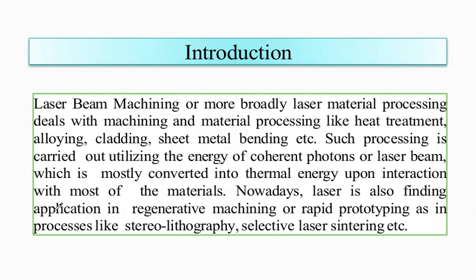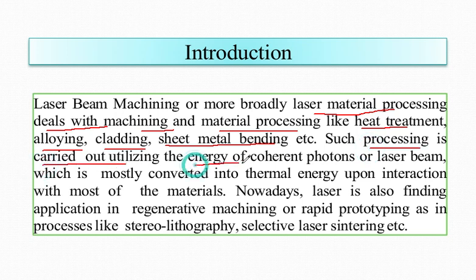So as we were looking for a general introduction about laser beam machining, what we can see is that laser beam machining, or more broadly laser material processing, basically deals with machining and material processing like heat treatment, alloying, cladding, sheet metal bending, etc. And such processes are carried out utilizing the energy of coherent photons or laser beam, which is mostly converted into thermal energy upon interaction with most of the materials.